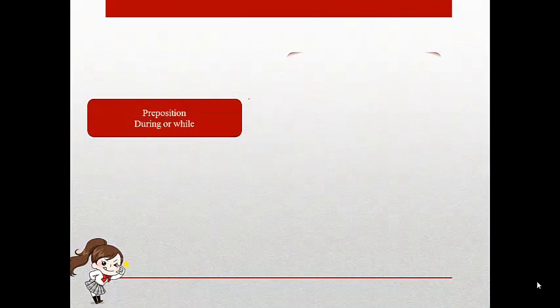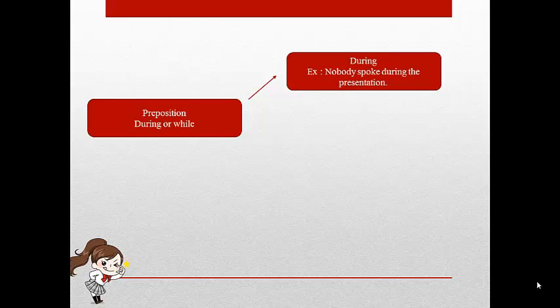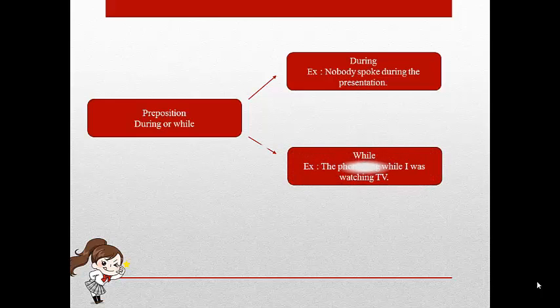Preposition during or while. During is used before a noun to say when something happens. It does not tell us how long it happened. For example, nobody spoke during the presentation. While is used with a subject and a verb to talk about two things that are happening at the same time. For example, the phone rang while I was watching TV.